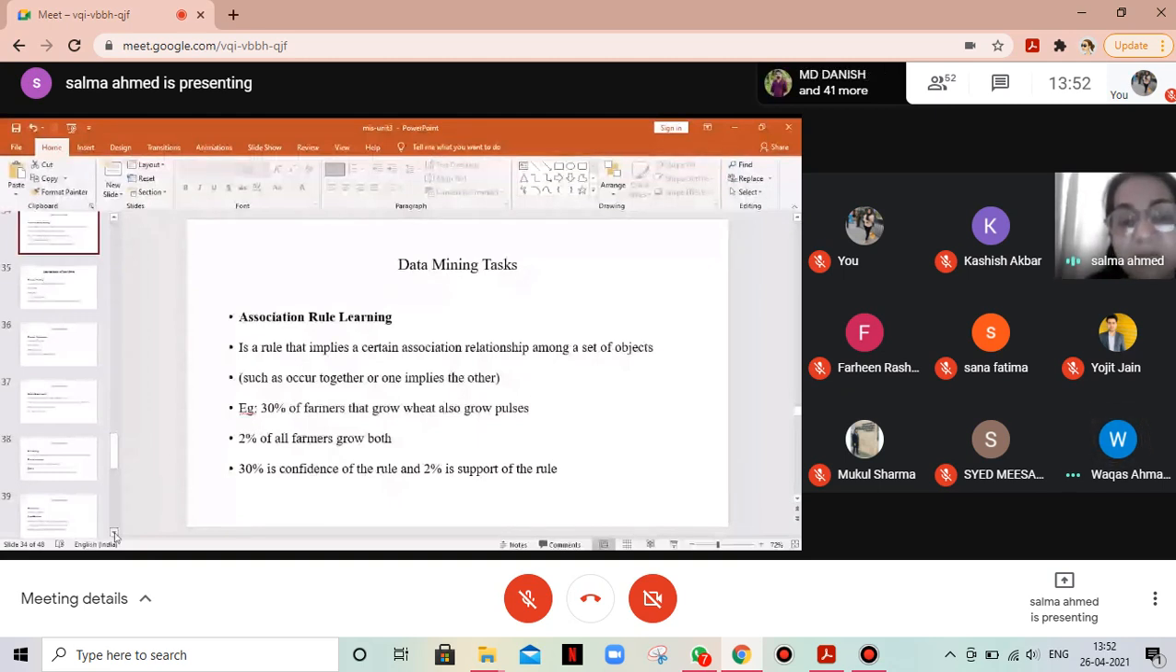30% is the confidence, it tells you the probability. 2% is the support of the rule. 2% says that this does exist. So 30% is the probability that of 100 farmers who grow wheat, 30% will grow pulses. But 2% is the support of the rule, which indicates that yes, 2% are doing so. The probability can vary; it can be 28 or 34. So it is a probability of estimation, but 2% are actually doing so.